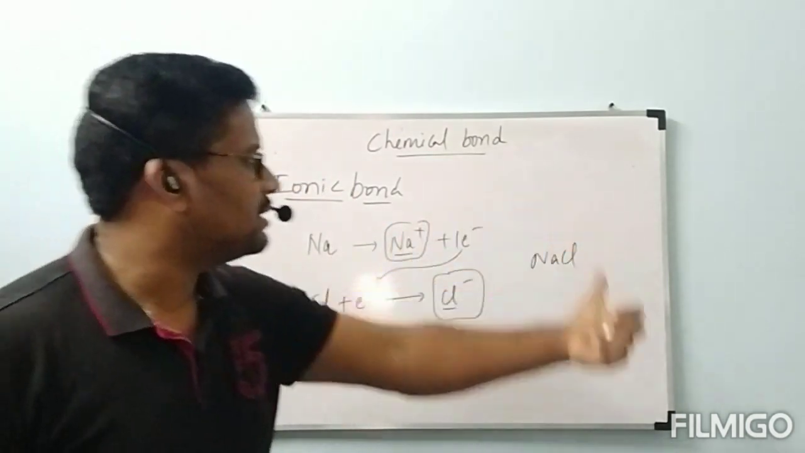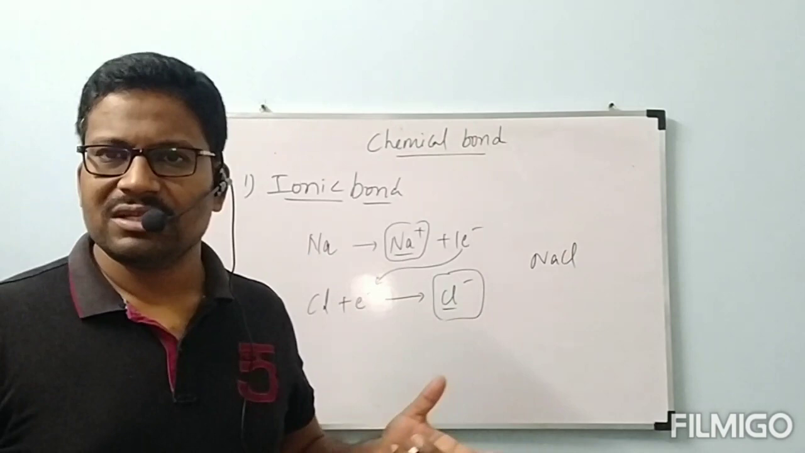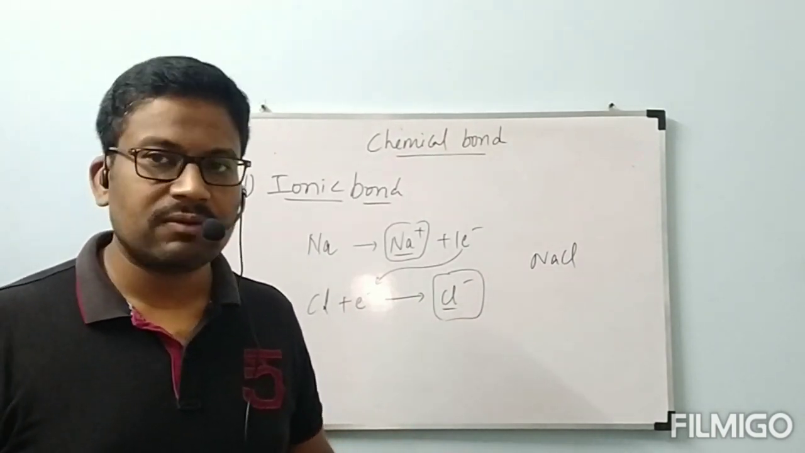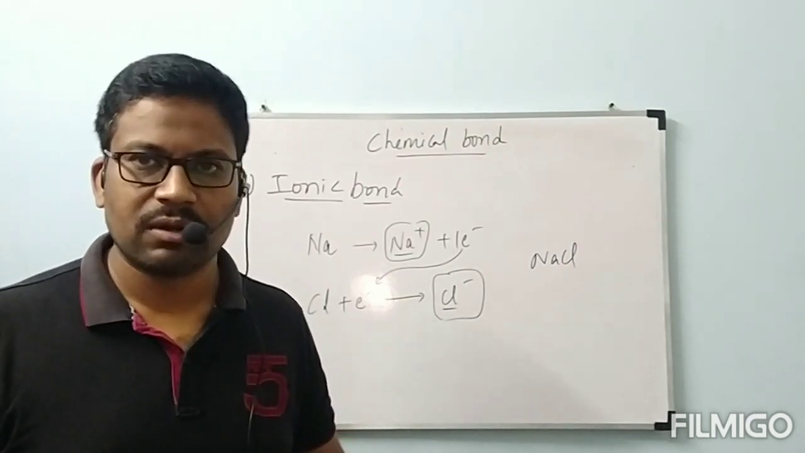In this way we can see the formation of ionic bond. This is simple thing only. Definition, how the ionic bond will be formed, this is simple thing only. But we have to remember what are the conditions for the formation of this ionic bond.